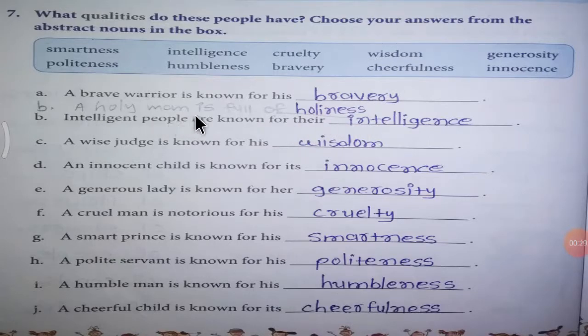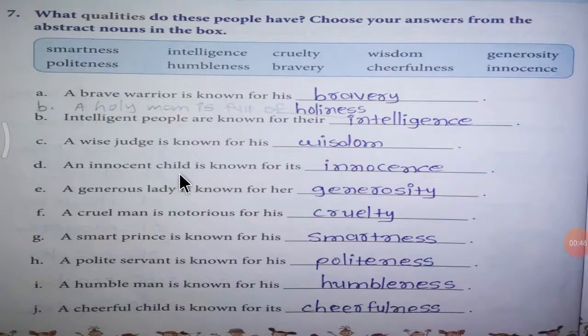Intelligent people are known for their intelligence. A wise judge is known for his wisdom.